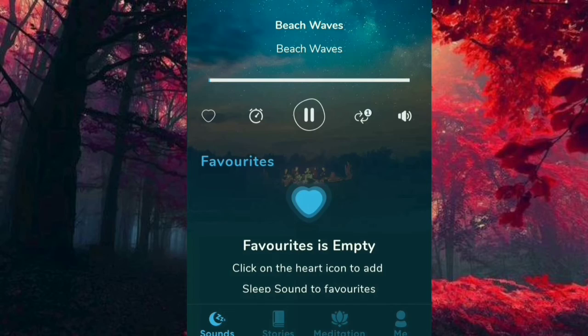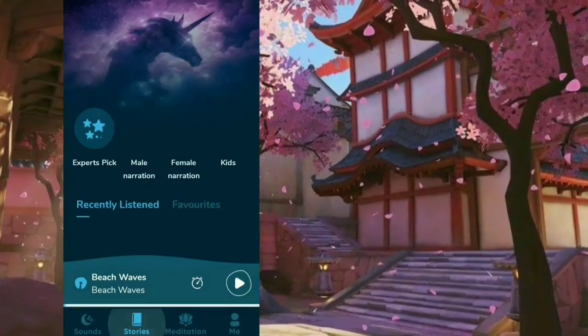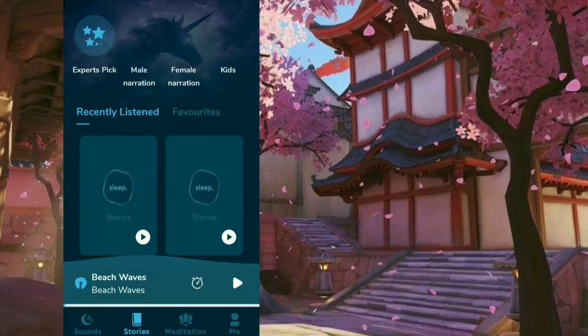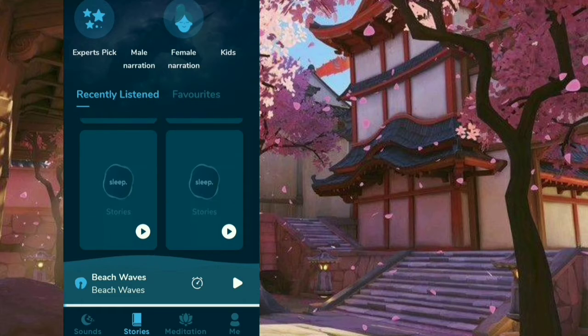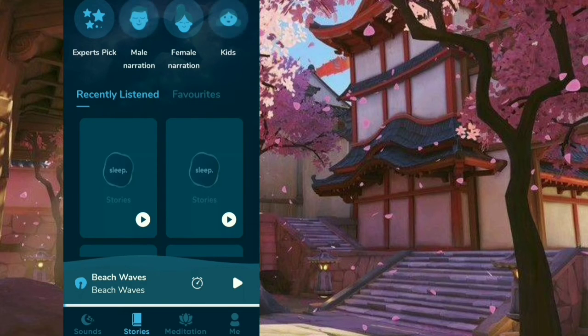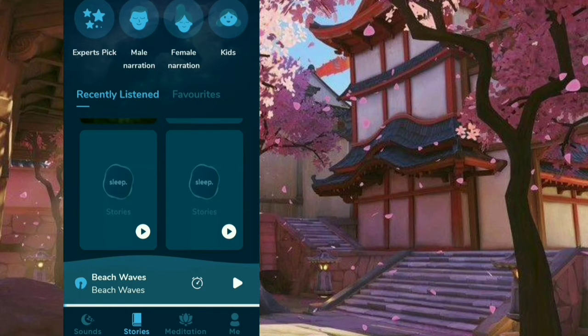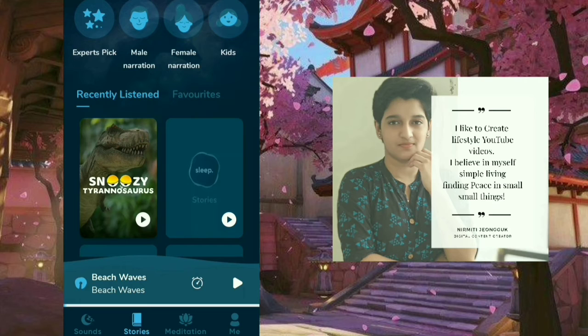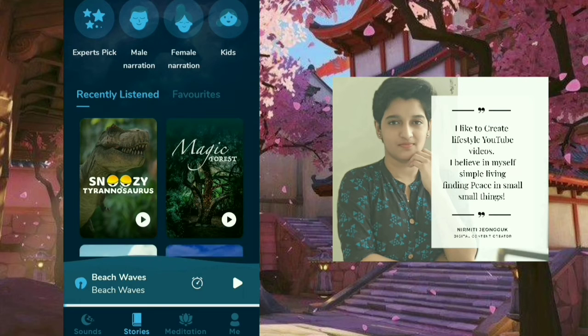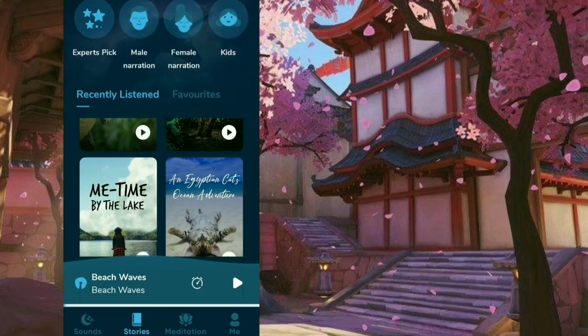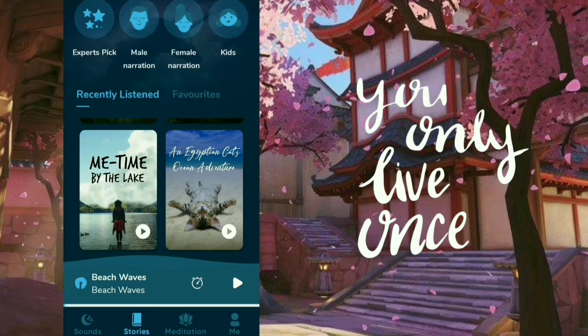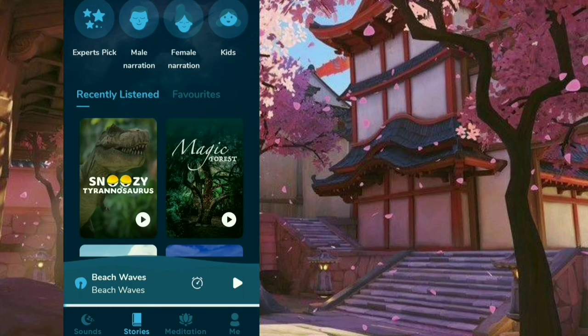In stories, they have expert picks, male narrators, female narrators, and kids. Each and every story is so soothing, or the voice is so soothing for your ears, that you actually feel asleep. There are varieties of stories in this application.